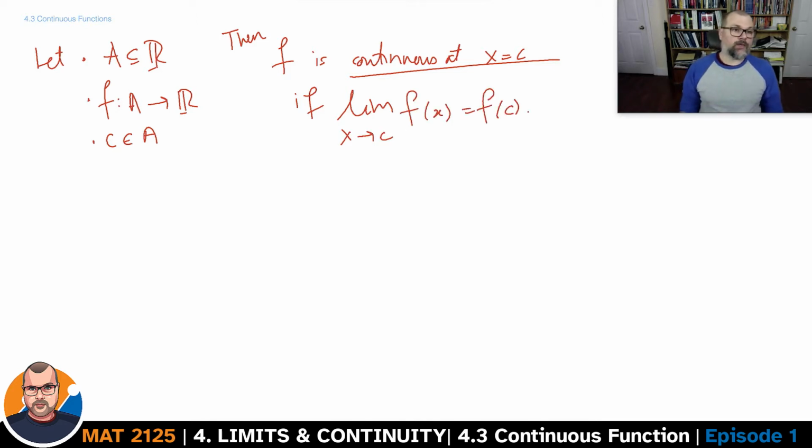And you see why it's important that c belong to A. If c belongs to the closure of A, c is a limit point which is not actually in A, f at c would not be defined because c is not in the domain of the function f.